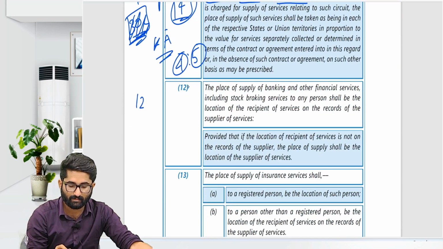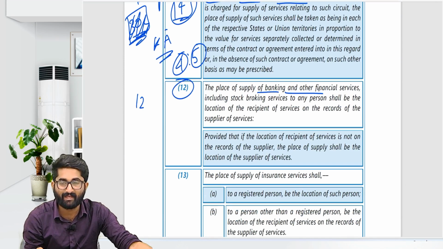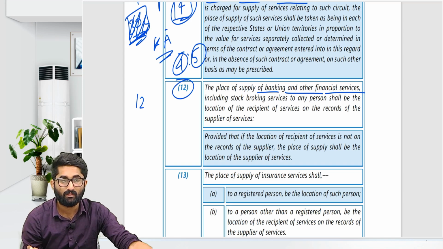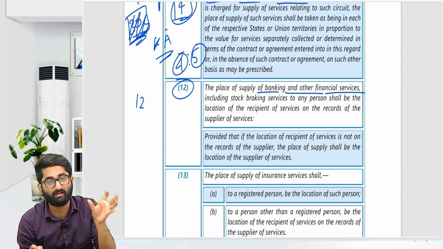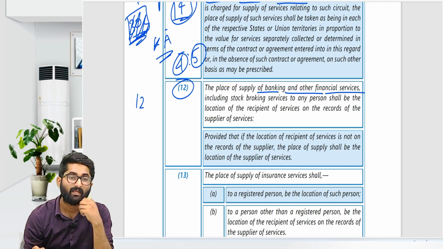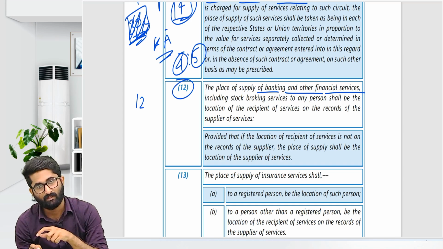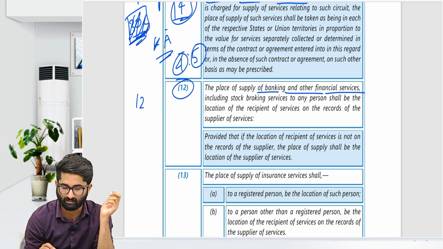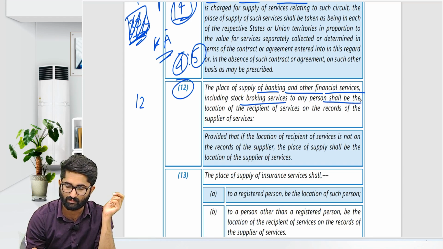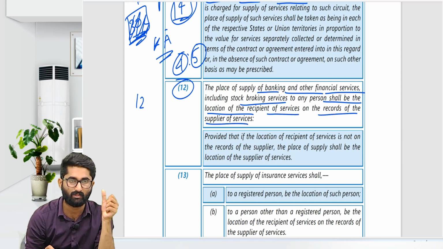Section number 12, subsection 12, the place of supply of banking and financial services. Usually banks will give services to their customers, and customers have their address. If the address is available, that is the place of supply. If the address is not available, then the location of the supplier will be the place of supply. Including stock broking services, it shall be the location of the recipient of the service on the records of the supplier of service. Whatever location is there on the record, that place.